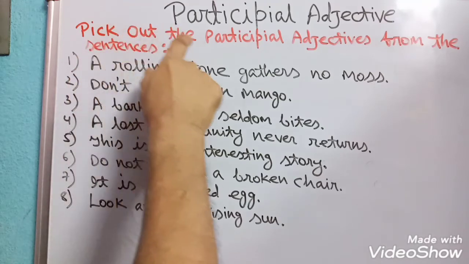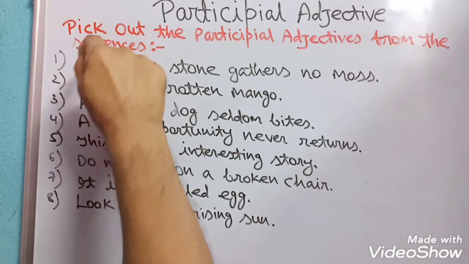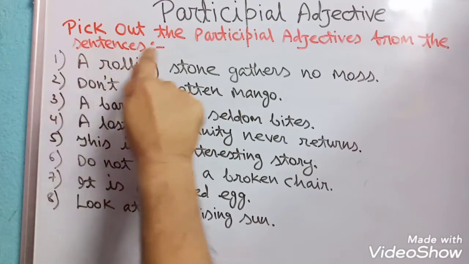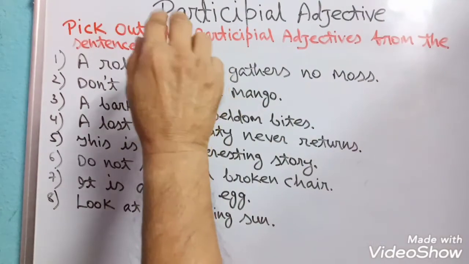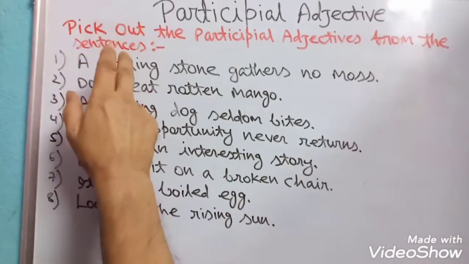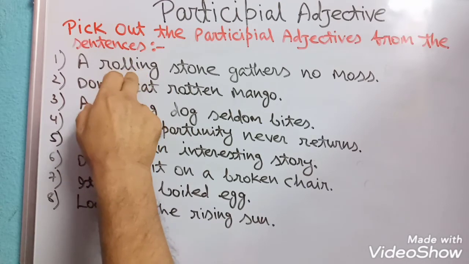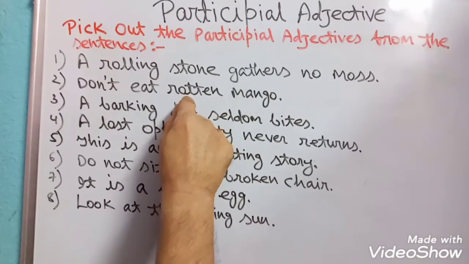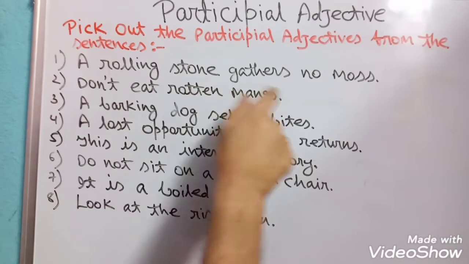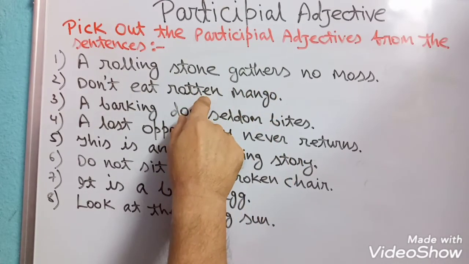Pick out the participial adjectives from the sentences. Number one, a rolling stone gathers no moss. How is the stone? The stone is rolling, roll plus ing, rolling. This is present participle. Number two, don't eat rotten mango. Here rotten is the participial adjective.